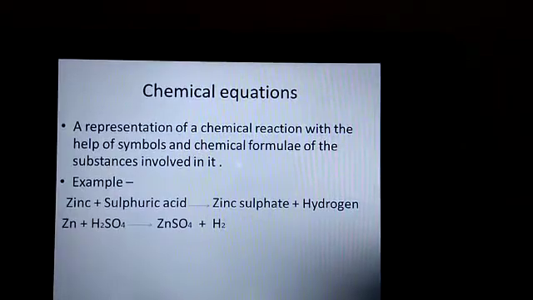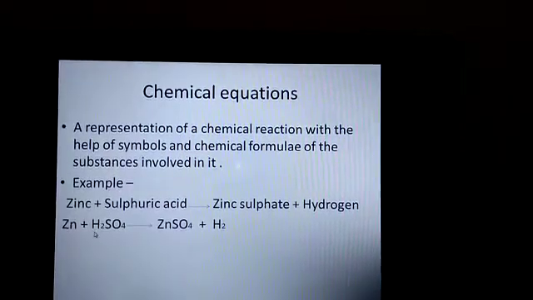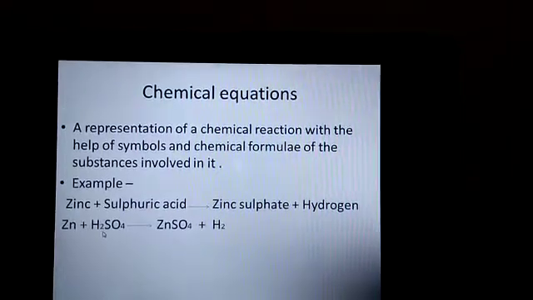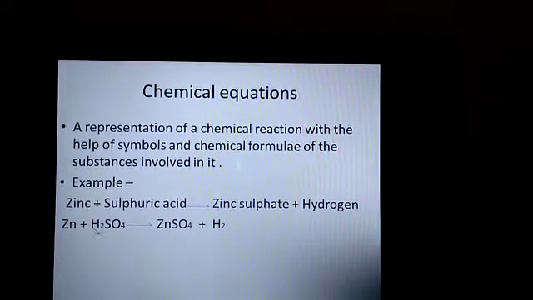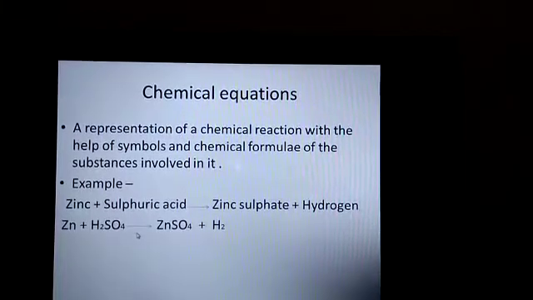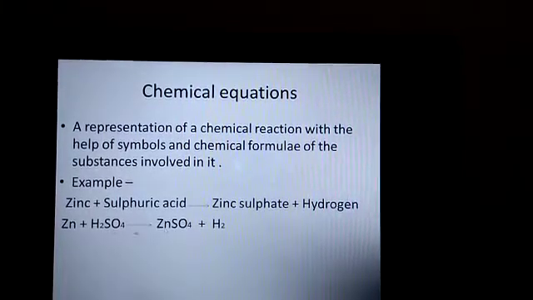And when the reaction is written by using the symbols of the particular reactants, the elements or the compounds, then it is called a chemical equation.